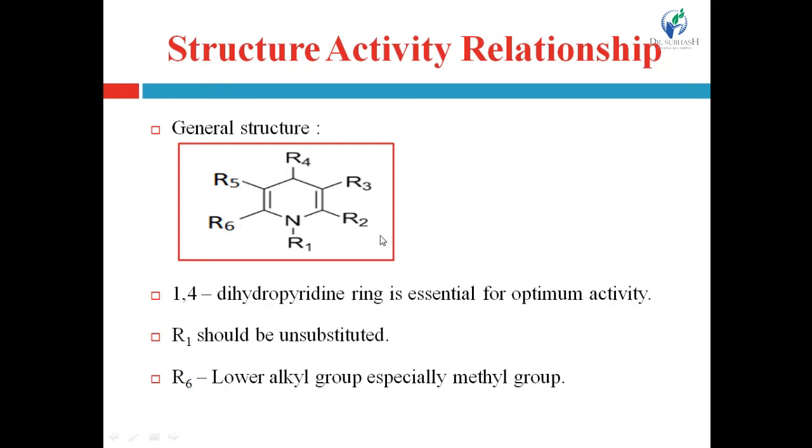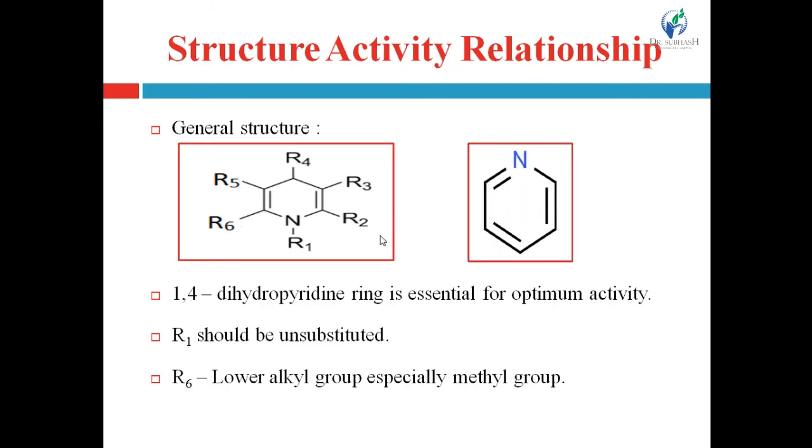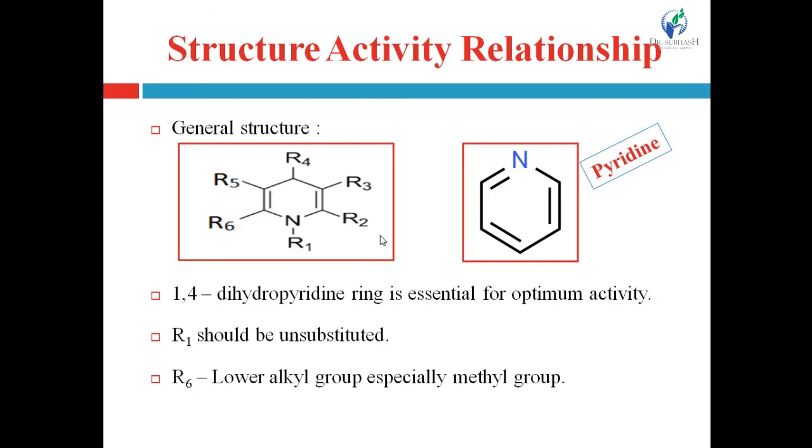That's why it is the 1,4-dihydropyridine ring. See the simple pyridine ring. In this ring, at first is nitrogen, and at the 4th position from this nitrogen atom, 2 positions get hydrogenated. That is, addition of hydrogen is done at these 2 positions. That's why it is known as 1,4-dihydropyridine.